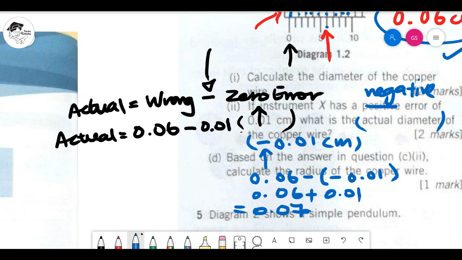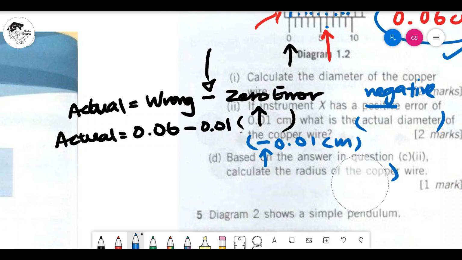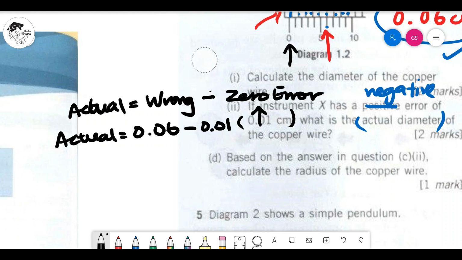Okay, it will be more than the wrong reading. Sebab when I'm talking about negative error, maksudnya you rompak from them in the beginning. Because when your instrument is spoiled, you have already curi from them 0.01. Sekarang, you akan bagi balik sini. So, it becomes 0.07. So, this is negative. Okay, now this question is not asking about negative. This question is asking about positive. I'm just showing because some students will be trapped here. So, let's look at this actual question.